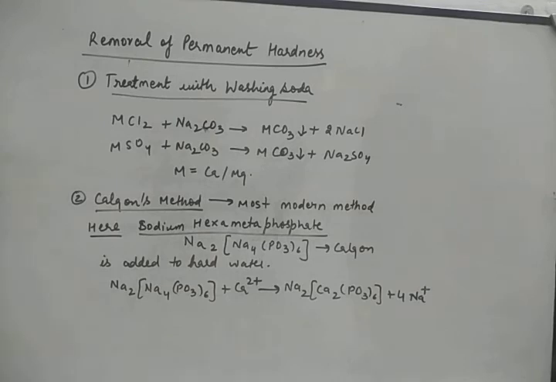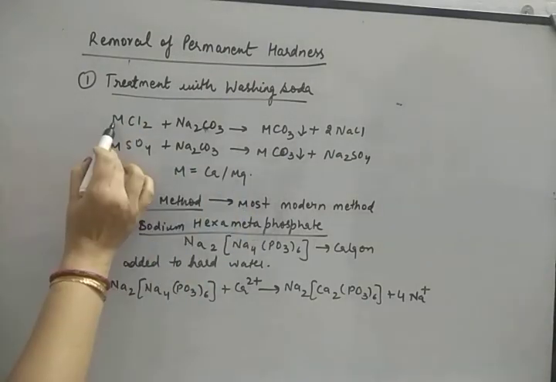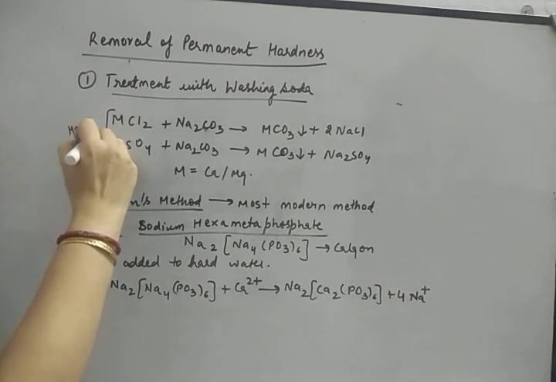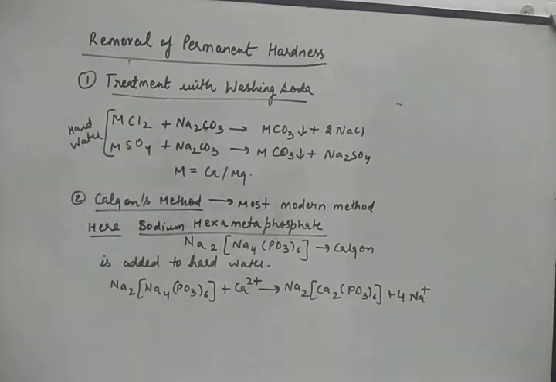Now in this method, we'll use washing soda. Now washing soda is sodium carbonate. So this is hard water. Now M stands for calcium or magnesium. So this is the hard water containing calcium chlorides and sulfates, the hard water which is containing calcium chloride or calcium sulfate.